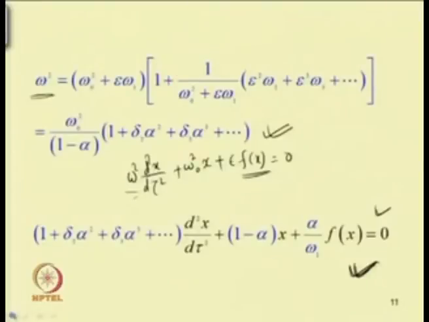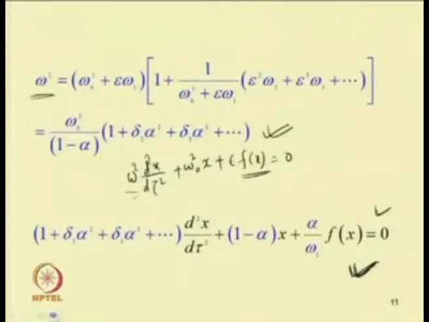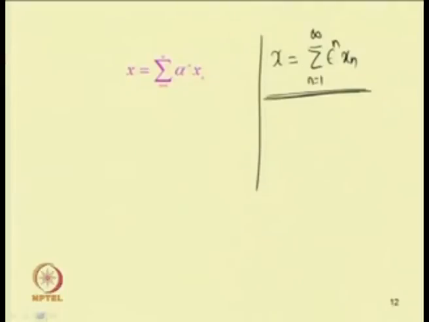So, here it may be noted that alpha equal to epsilon omega 1 by omega 0 square plus epsilon omega 1. So, for higher values of epsilon, that means when we have highly nonlinear terms, in that case also one can obtain that this alpha term can be very small. So, now expanding this equation, we can write this.